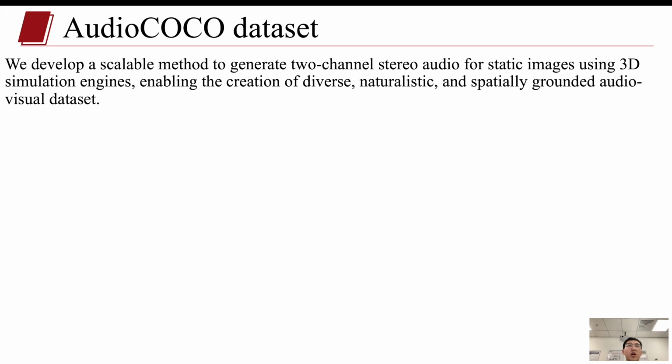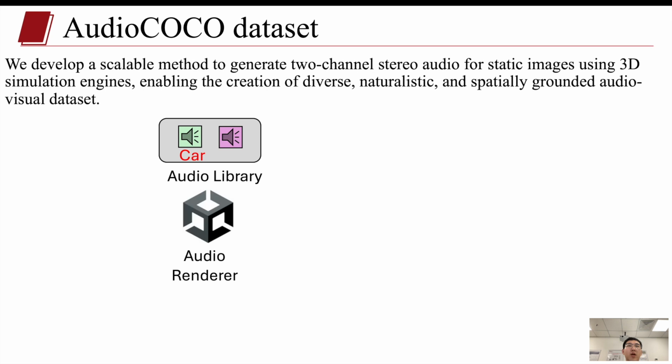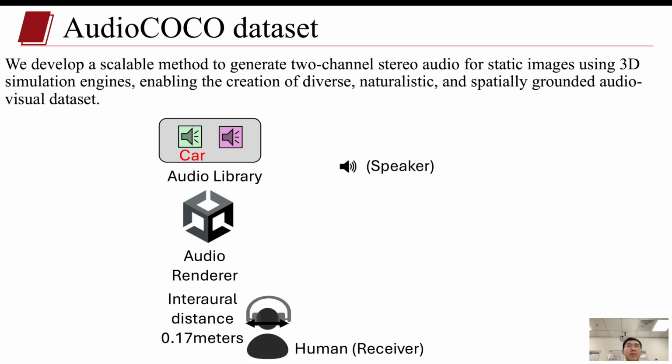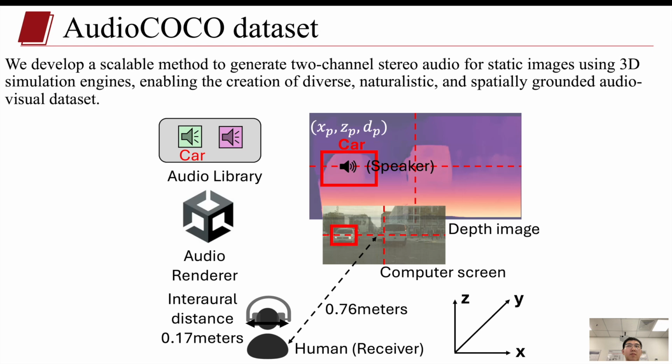First, we filter a subset of high-quality audiovisual pairs from public datasets, then place the receiver and the speaker in Unity. Following that, we use the Depth Anything model to estimate the scene depth and the 3D coordinates to accurately locate objects within the simulated space. Finally, we apply the Steam Audio listener in Unity to simulate spatial processing in the pinna of human ears with stereo audio, using head-related transfer function, HRTF, filtering.